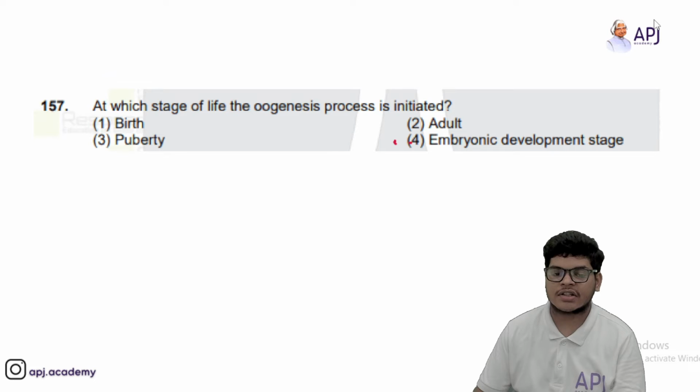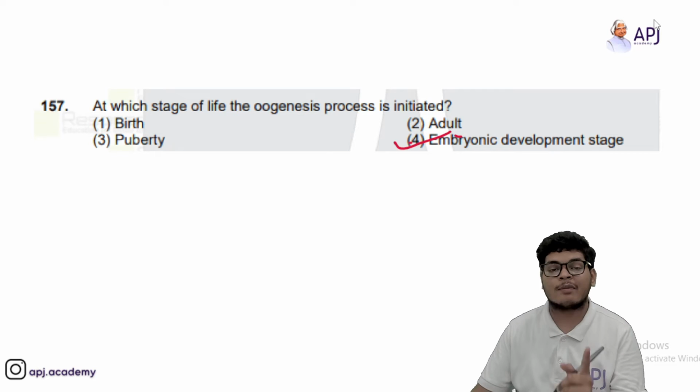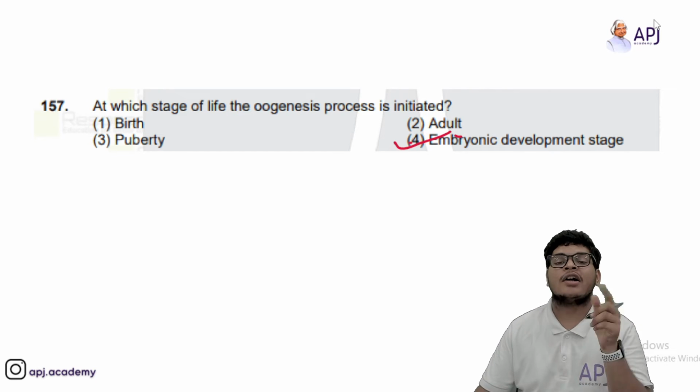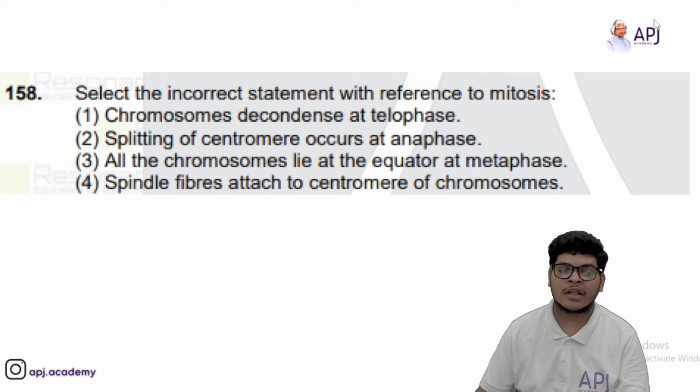Oogenesis process is initiated in the embryonic stage itself. ठीक है, embryonic stage के अंदर oogenesis होना start हो जाता है. So option fourth will be correct.